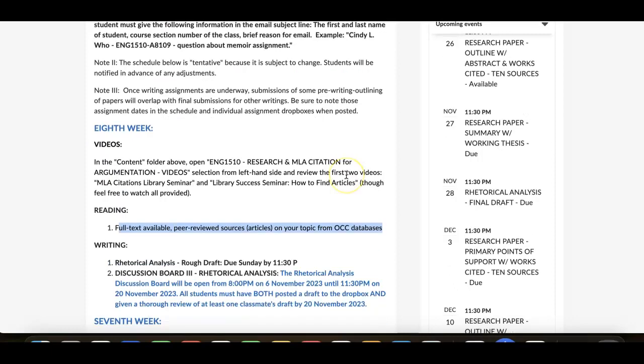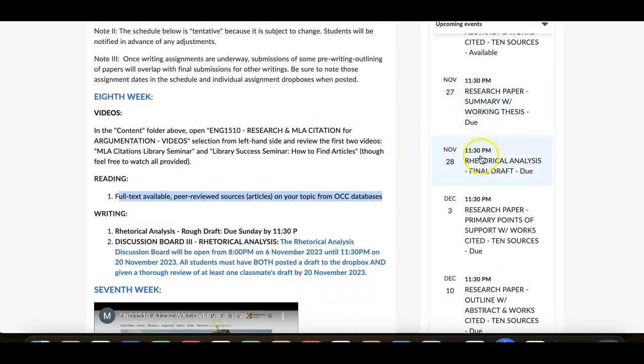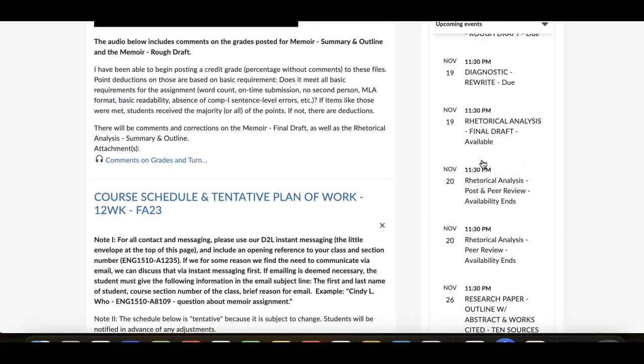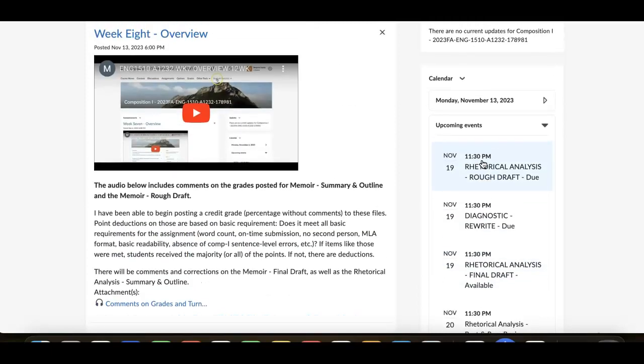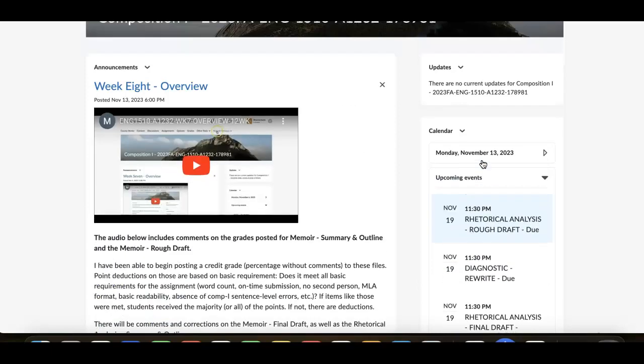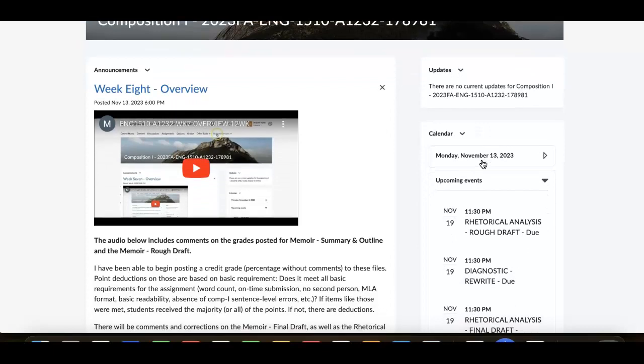Next week, technically for the 27th and 28th, you've got these two that'll be due. That'll give you the 27th on Monday, rhetorical analysis final draft by the following day on Tuesday. And by that time, you should have had plenty of time with access to my summary and outline feedback and grade and your classmates' feedback in the discussion board. All right? Once again, I'm posting up both memoir final drafts and summary outlines for rhetorical analysis by the end of this week. That should be everyone.